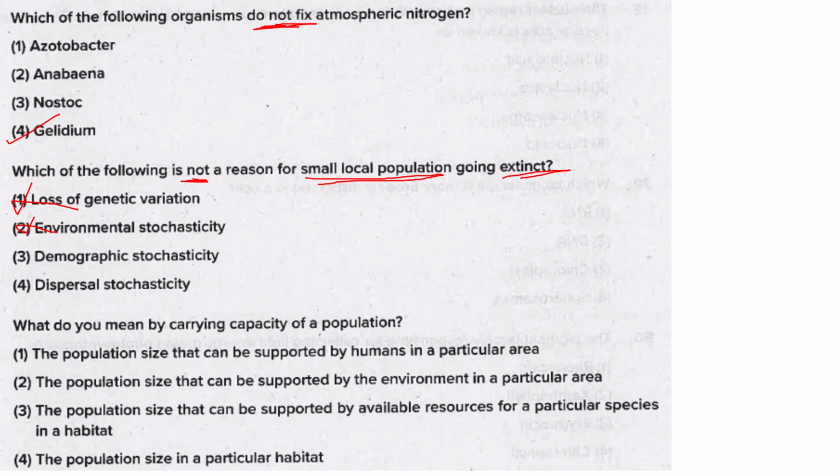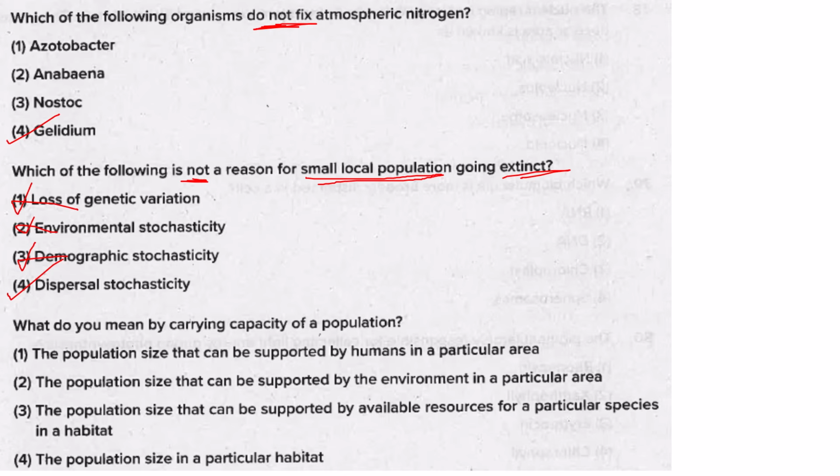Then demographic stochasticity, that is a variation in the birth and death rate. Suppose there is a series of deaths because of some disease. Majority of the people are dying and there is a lack of birth. Yes, the small local population is going to become extinct. So dispersal stochasticity is not for a small local population, it is taking place in a metapopulation.